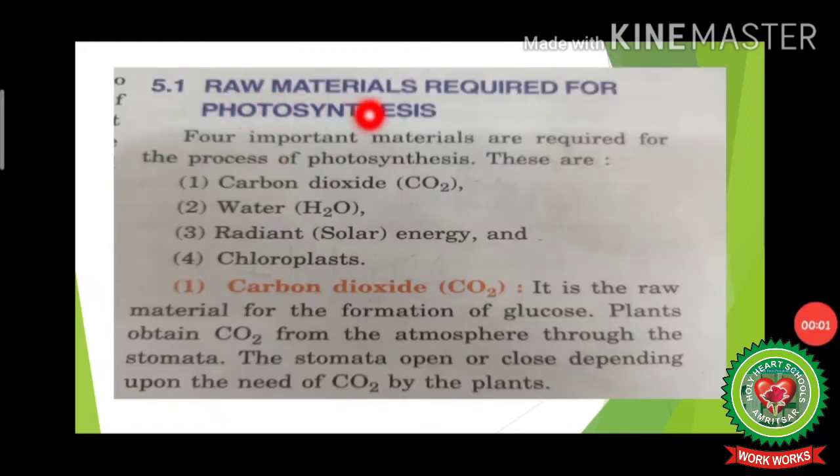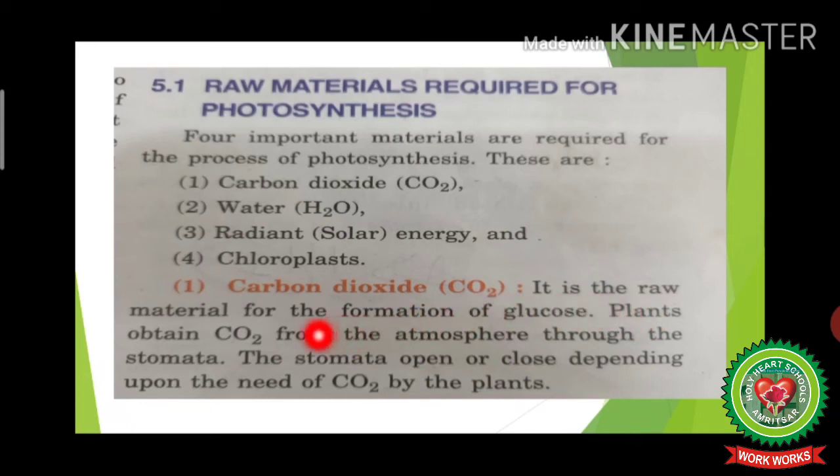Raw materials required for photosynthesis. 4 important materials are required for the process of photosynthesis. These are carbon dioxide, water, radiant energy and chloroplast. Carbon dioxide. It is the raw material for the formation of glucose.